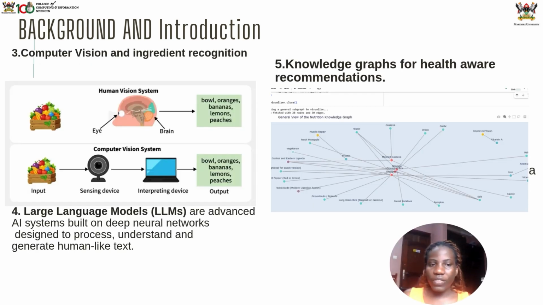Our next key concept is computer vision, which allows the system to see and identify ingredients from images. For example, if your camera is pointed at a plate of food that contains matoke, beans, or kosho, it can identify that this is beans, they used matoke, they used kosho. Then the large language models work with the text parts, so they read and understand the recipes and give you step-by-step instructions on how to do the cooking. Lastly, we look at knowledge graphs. Knowledge graphs organize information like ingredients, nutrients, and health recommendations. They help the system suggest healthy meals for someone who is pursuing health goals. If they are sick, they are able to recommend food that aligns with their goals.